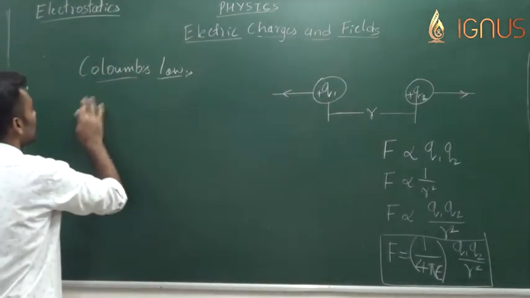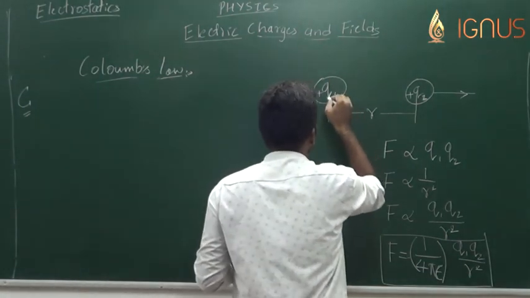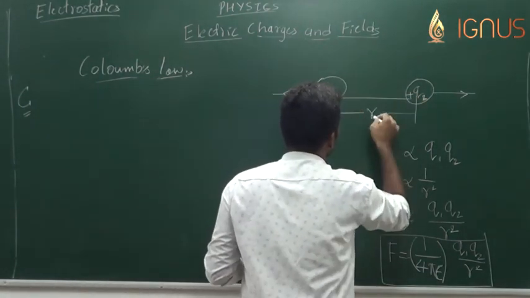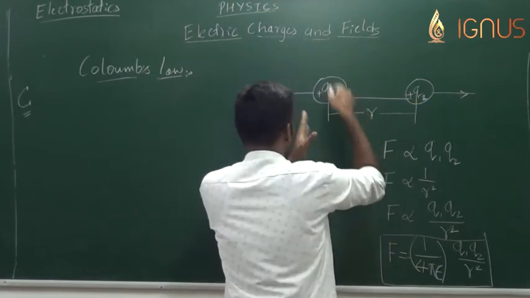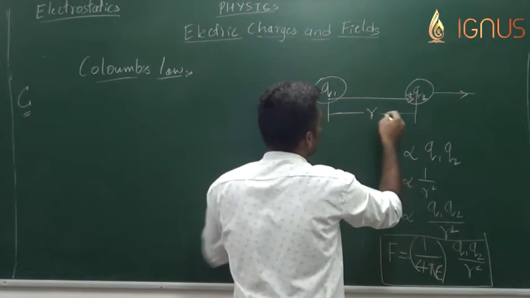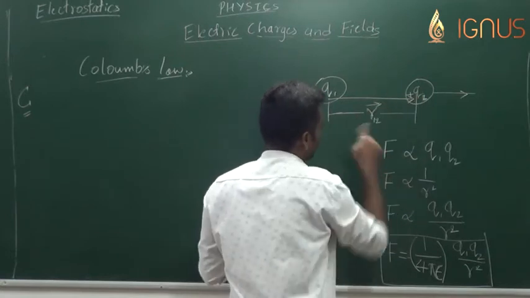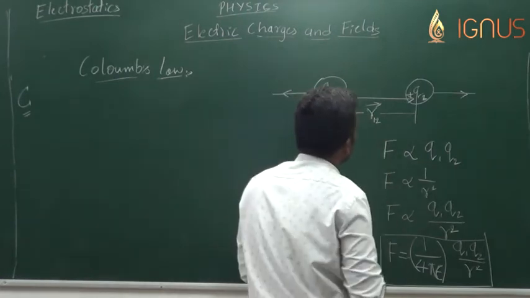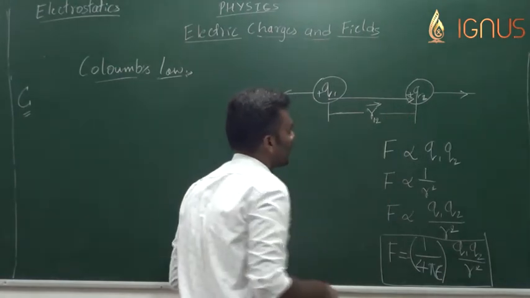Now let me assume that this vector, drawn from q1 to q2, is represented by r12. r12 gives us the idea of distance of separation between them.